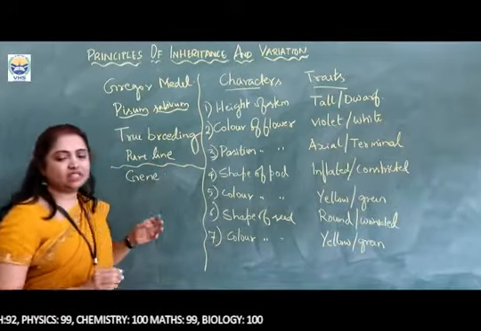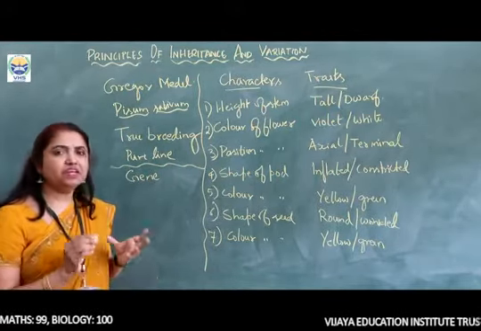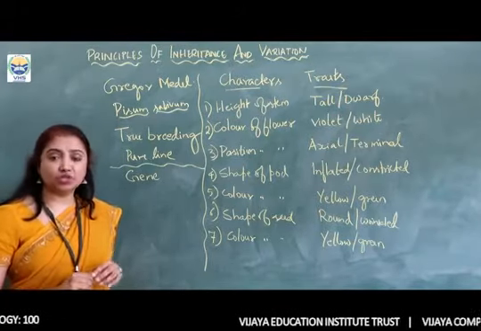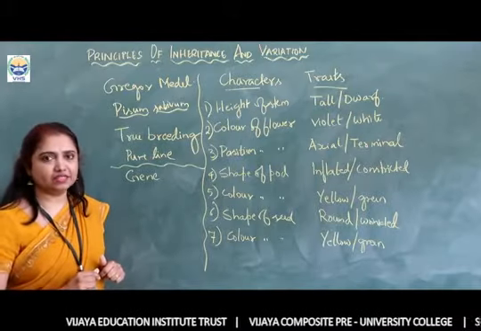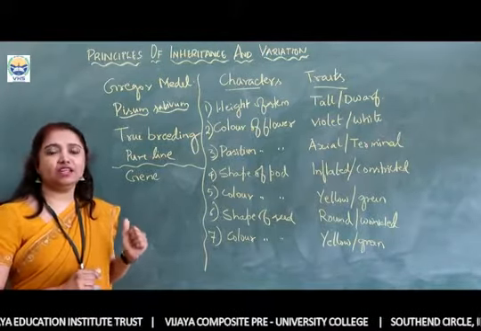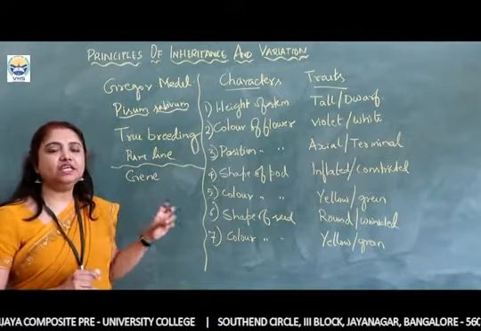Just some time back I said that genes are called units of heredity. A simple definition of the gene is the unit of heredity. It is also called the unit of inheritance. So these genes, where are they present? They are present at a particular position on the DNA.